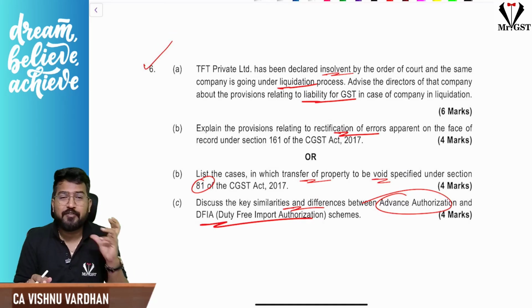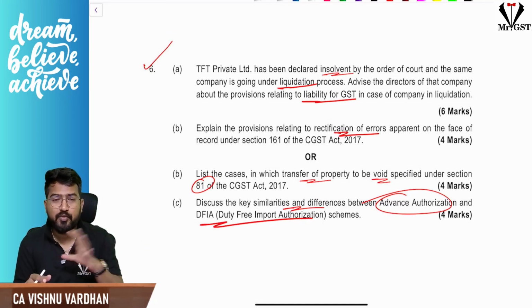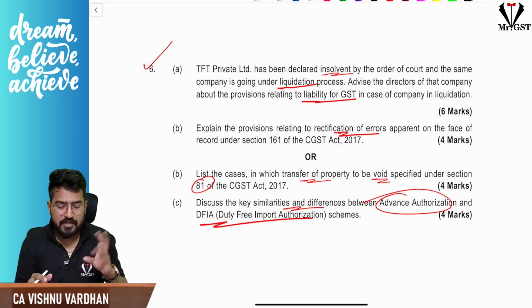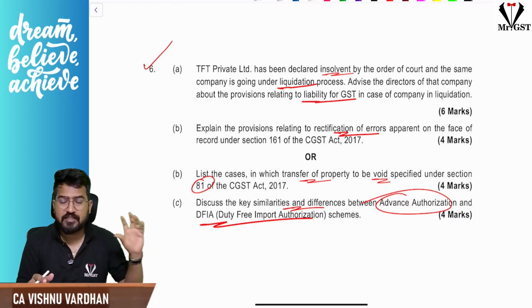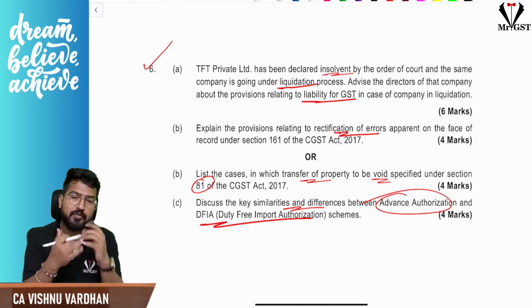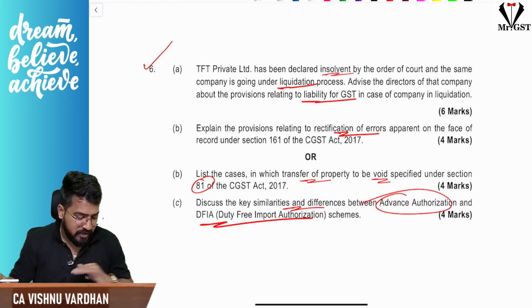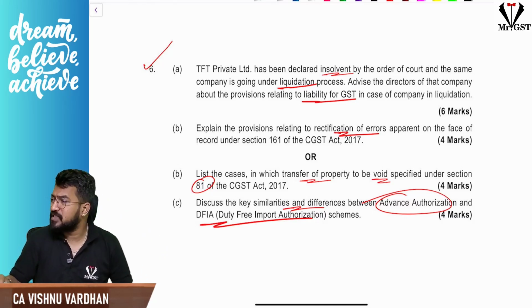Of course, we can't expect the last question to come from any nook and corner, some small random theory question they'll ask. But still, for a fair idea, if you are very lucky, you may get repeated questions. Just read this question and answer properly, remember the key points, and go to the exam. So with this, we are done with question number 6 also.